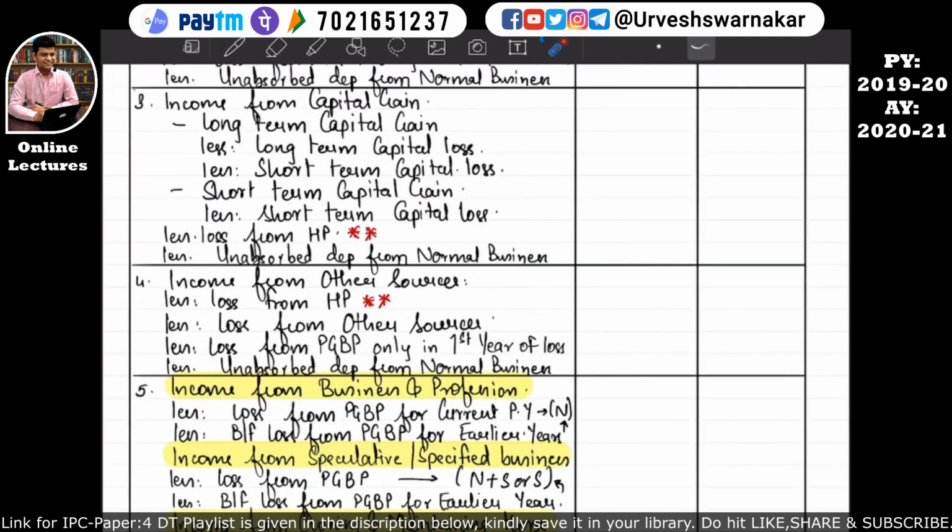So you can see the linkage between the notes as well as the format book. Then the next loss that can be set off against income from other sources is unabsorbed depreciation from the normal business, which can also be set off against the income from other sources. I hope this is quite clear.